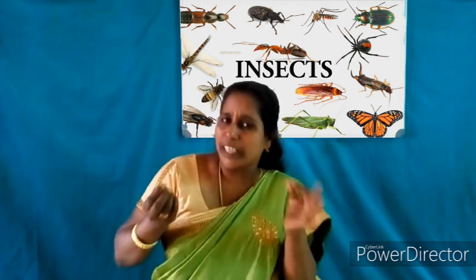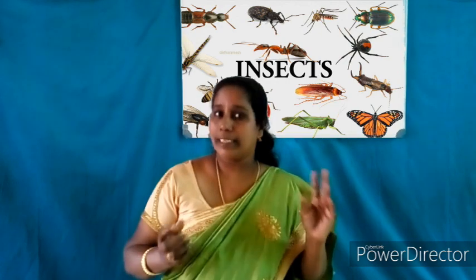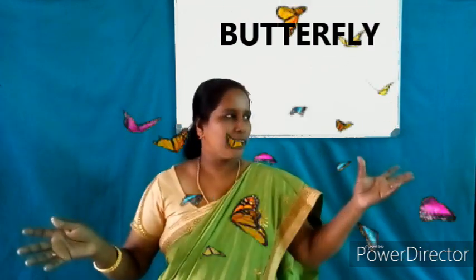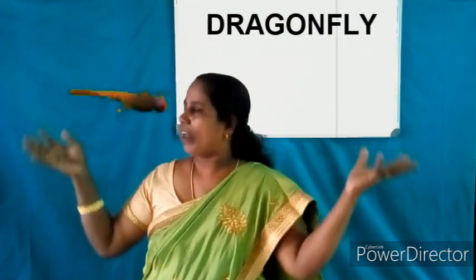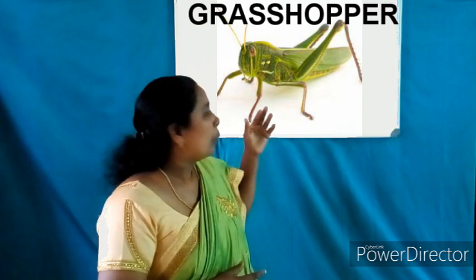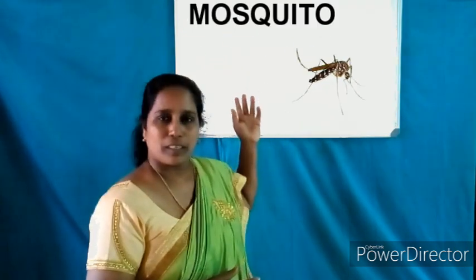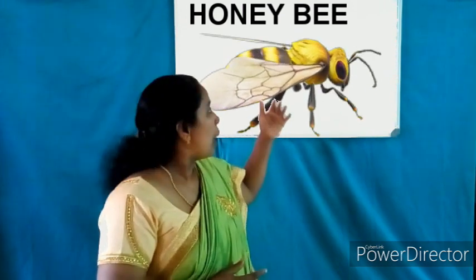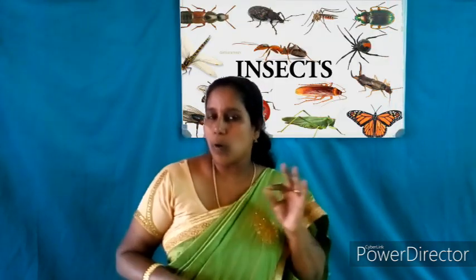An insect is a very small animal. Example: butterflies, dragonflies, flies, beetle, spider, grasshopper, mosquito, honeybee, bug, etc. Once again, an insect is a small animal.